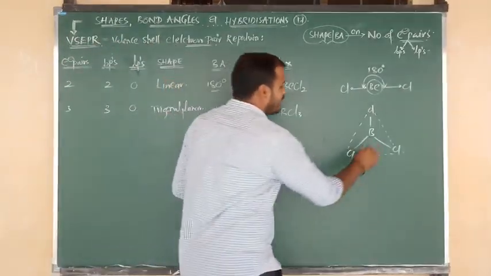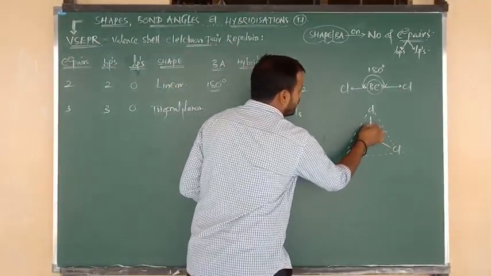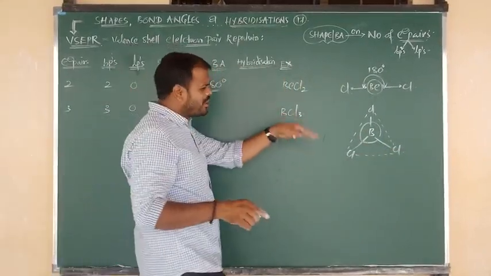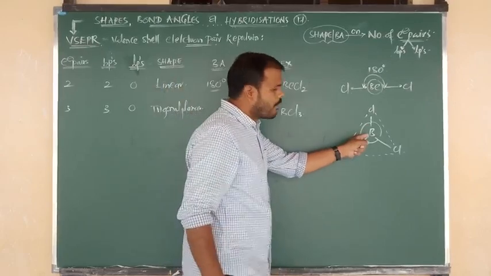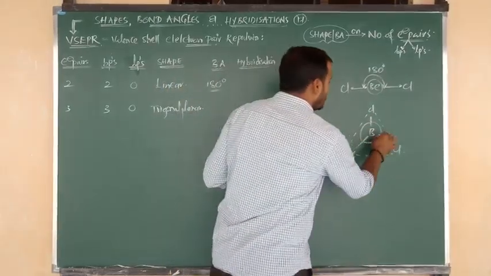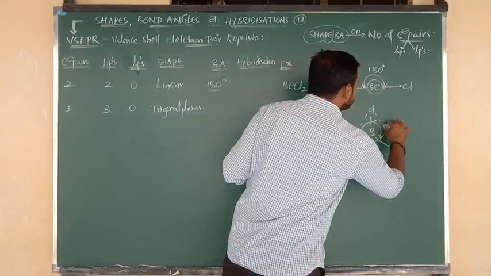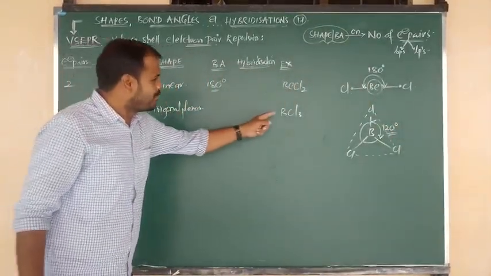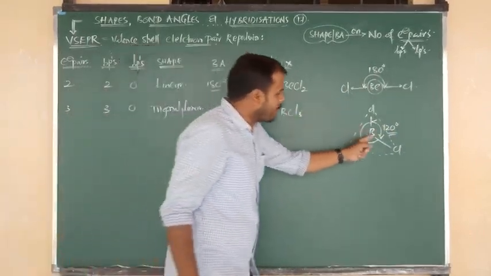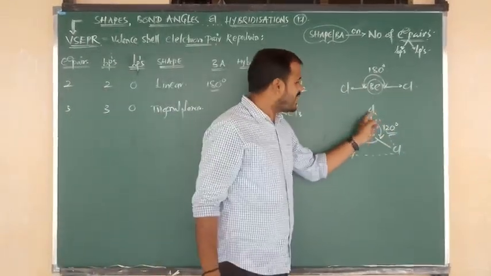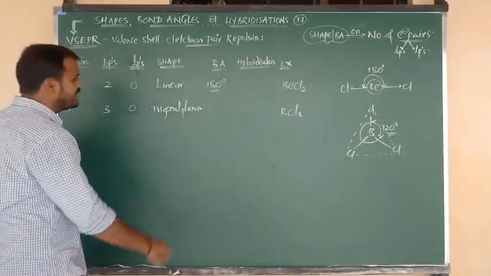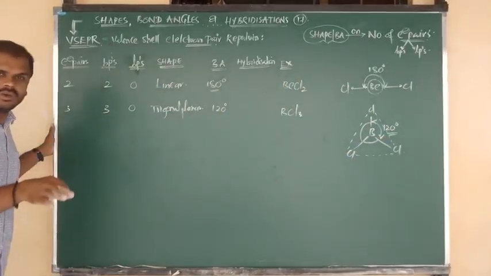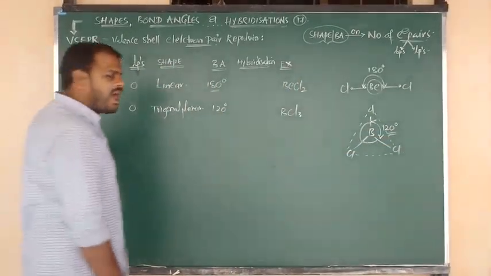Diagram is clear? So what about the bond angle? Here is 120, here is 120, here is 120. Total how much, Nana? 360 degrees. So around boron, between two chlorines, the bond angle is around 120 degrees. So in boron trichloride, around boron, between two chlorine atoms, how much is the bond angle, Nana? 120 degrees. Hybridization is also there, Nana. I will tell you later, wait for that. Next example I am going to give you.